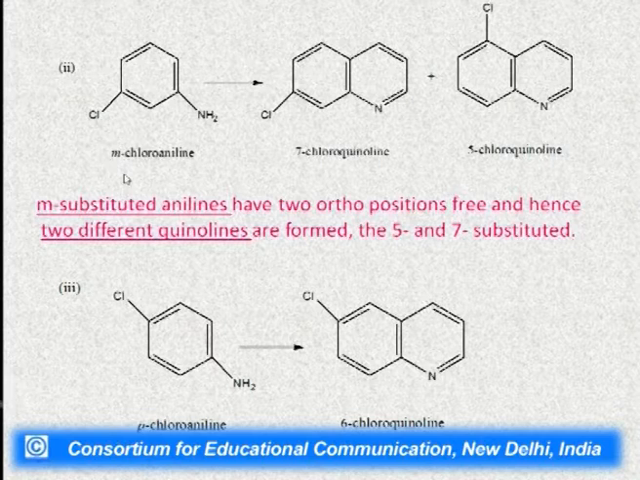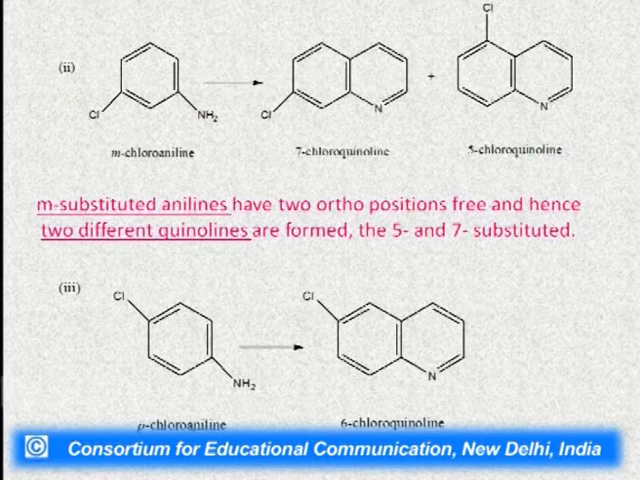Here we have taken meta-chloroaniline. The position of the substituent we have changed from ortho to meta. In the case of meta-substituted aniline, we will get 2 ortho positions free. Both ortho positions adjacent to the amino group are free. So we will get a mixture of 2 products. One of them is 7-chloroquinoline and one of them is 5-chloroquinoline.